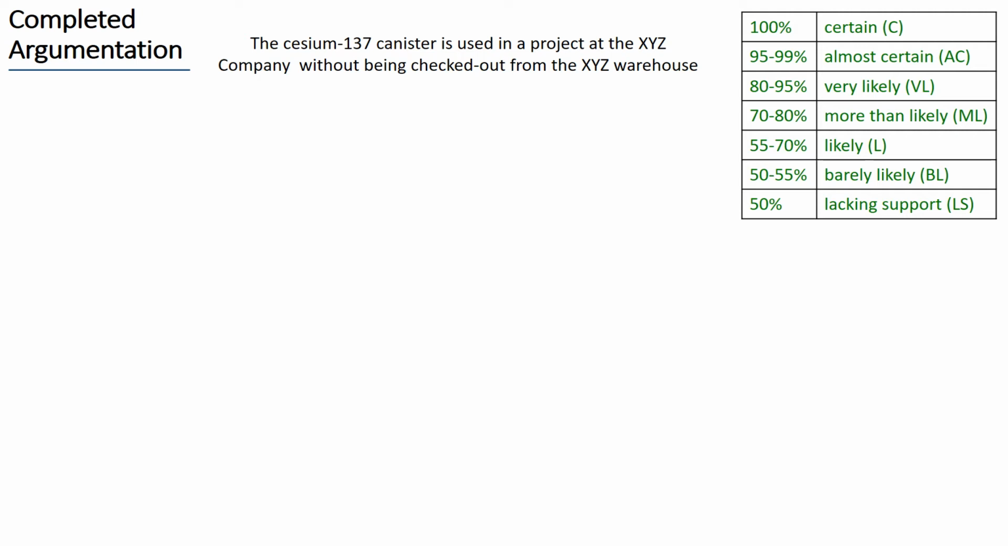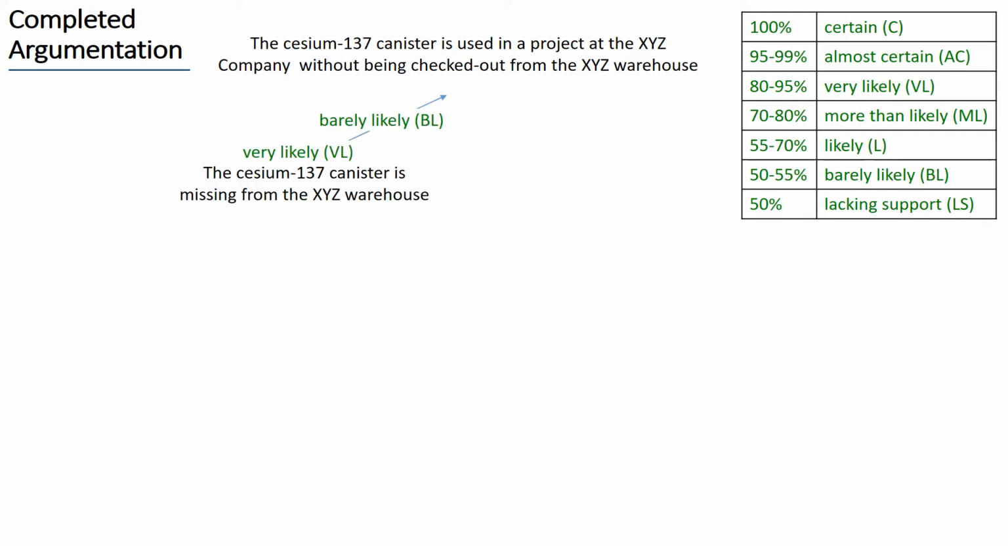We have shown that it is very likely that the cesium canister is missing from the XYZ warehouse. This is a barely likely indicator that the cesium canister is used in a project at the company without being checked out from the XYZ warehouse. So we have a favoring argument with inferential force barely likely, the minimum between the probability of the missing hypothesis and its relevance.